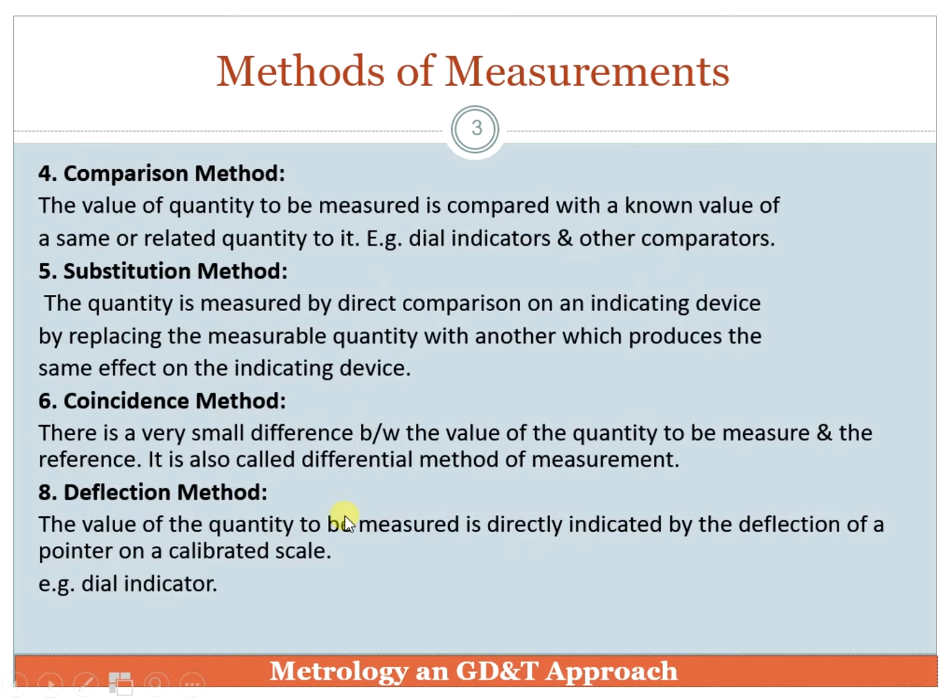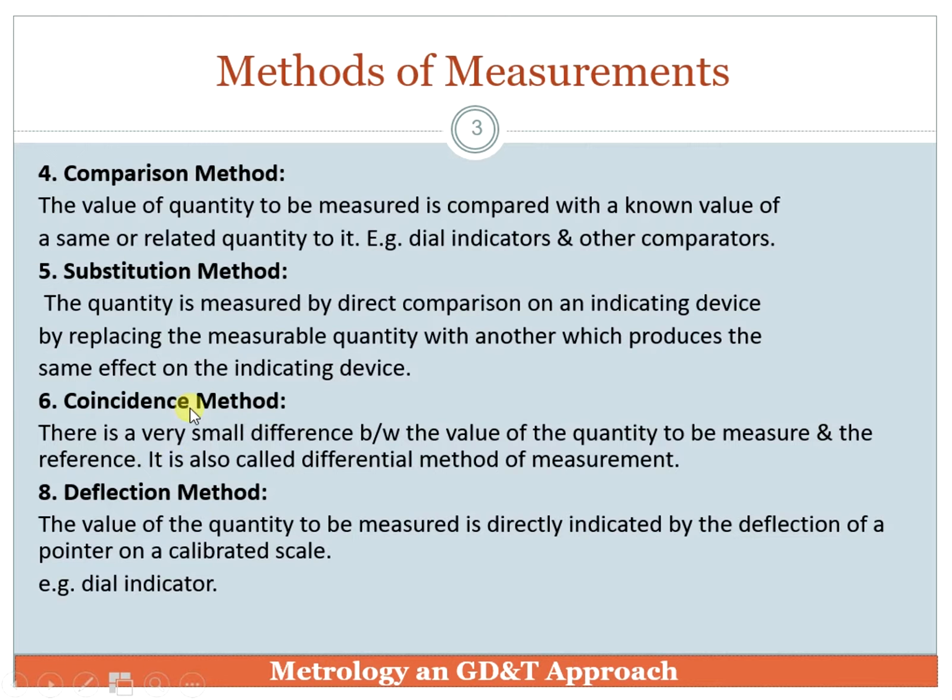Next is the comparison method, in which the quantity to be measured is compared with a known value of the same or a related quantity, for example dial indicators or other different types of comparators. Next we have the substitution method. In the substitution method the quantity is measured by direct comparison on an indicating device, or by replacing the measurable quantity with another which produces the same effect on the indicating device.